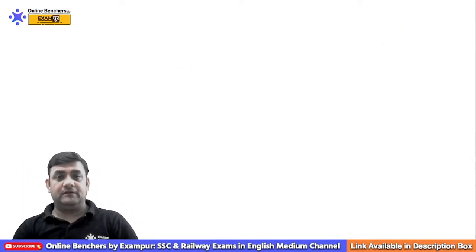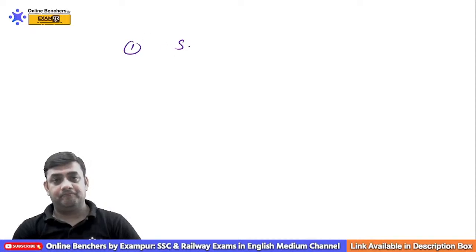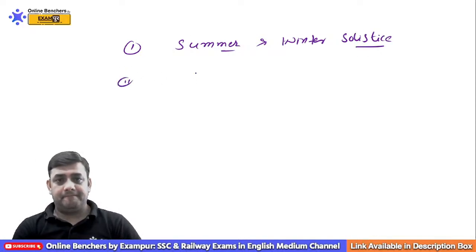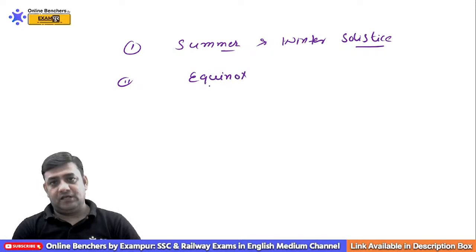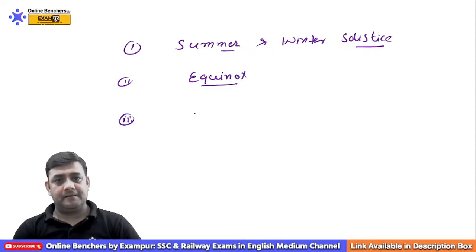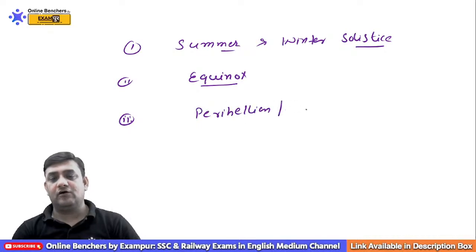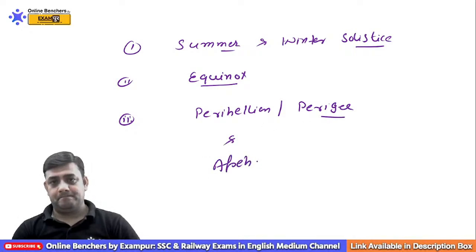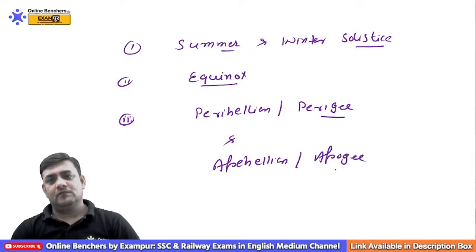So we have 4 important phenomena taking place on Earth: summer and winter solstice, then equinox, then perihelion or perigee, and aphelion or apogee.